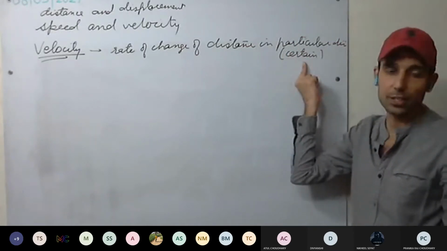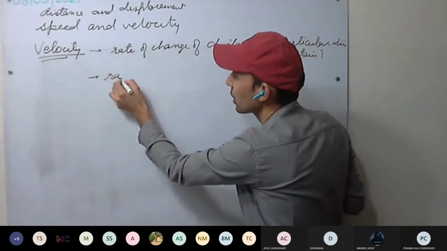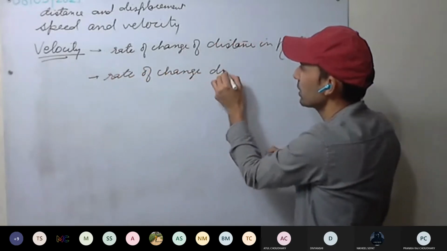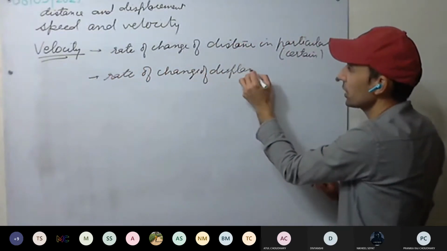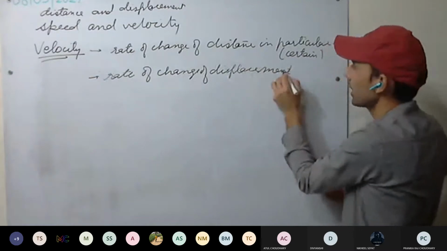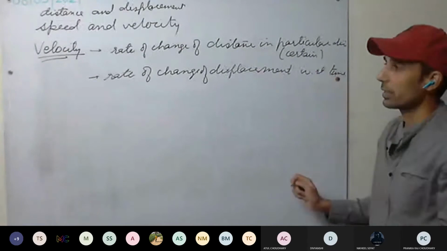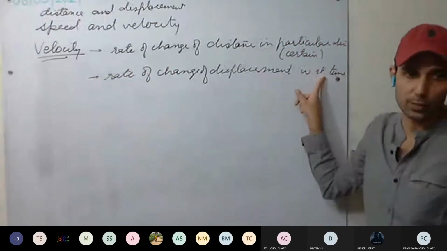The extra thing we have here is the direction. With respect to time, it is the rate of change of displacement. How is the displacement changing? Understood this one? It is the rate of change of displacement. In displacement, direction is specified, with respect to time. This is clear? So velocity is the rate of change of displacement with respect to time.